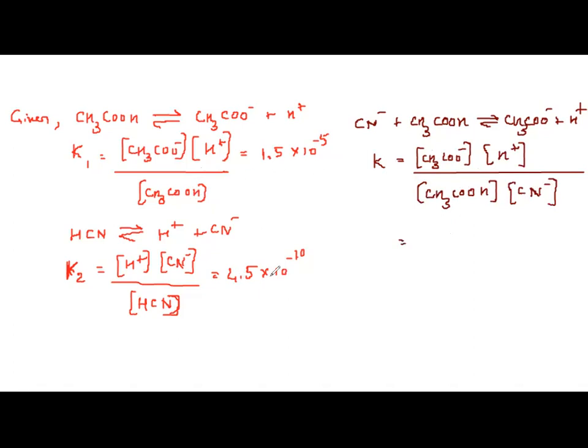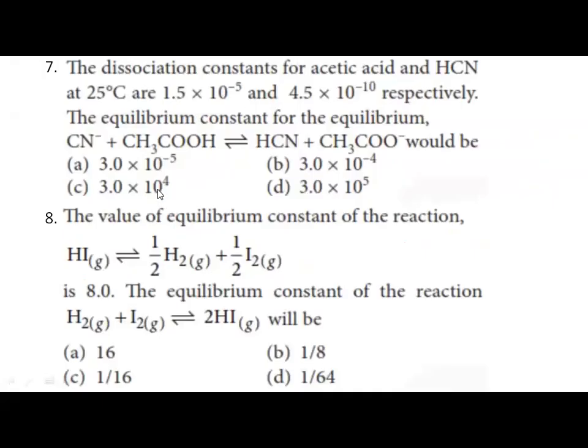They have given this and they have given this. So CH3COO minus into H plus divided by CH3COOH into H plus, into CN minus divided by HCN. When we solve it out, we will get the answer 3.0 into 10 raised to 4. So which is our correct option here? It is option C. Okay. Then a very simple question.